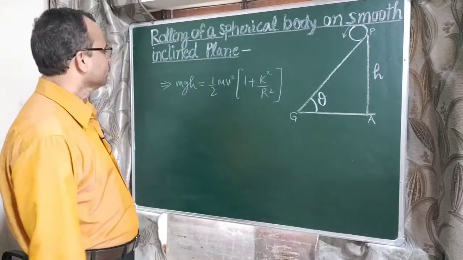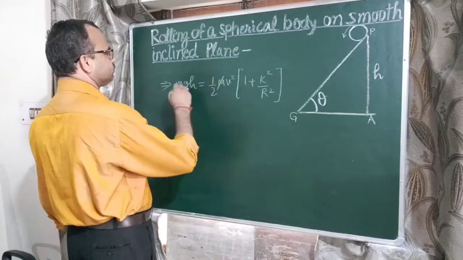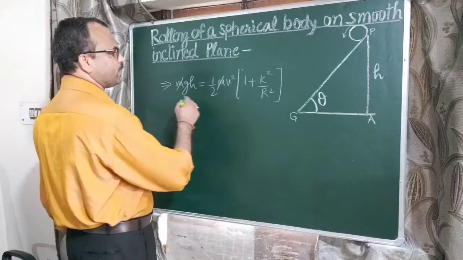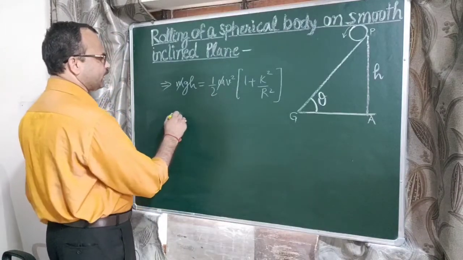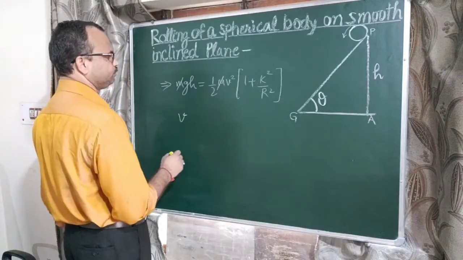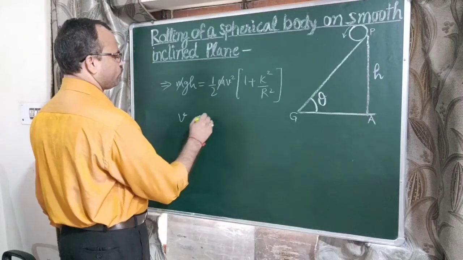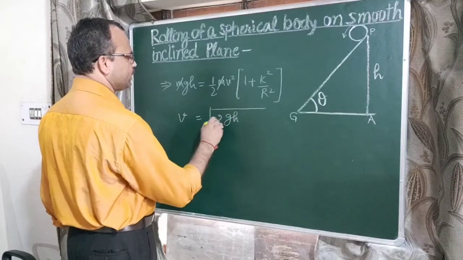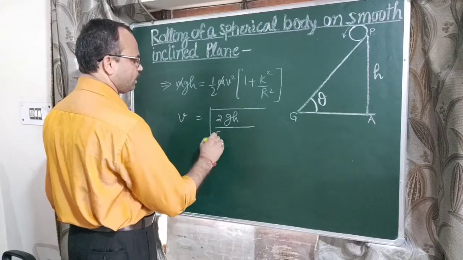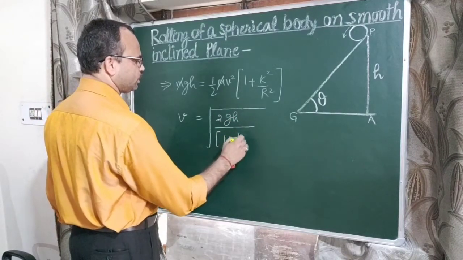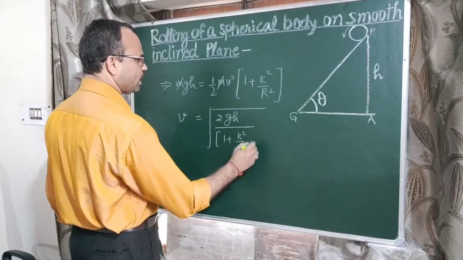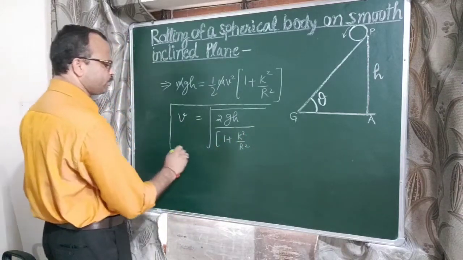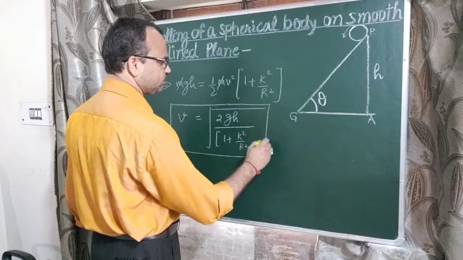Okay, so m and m cancel. So by this equation we can get the value of v equal to under root 2gh upon the bracket 1 plus k square upon r square. So this is the most important relation.